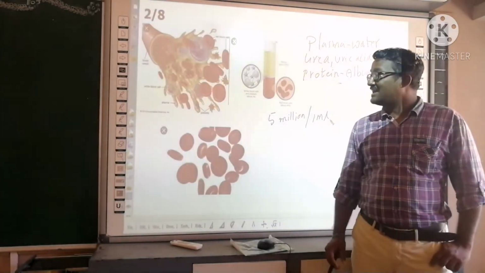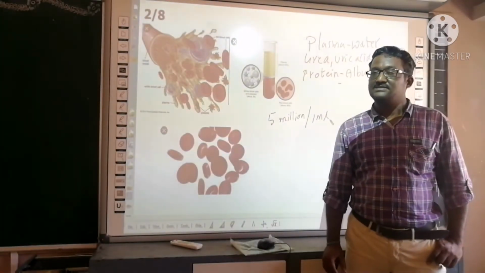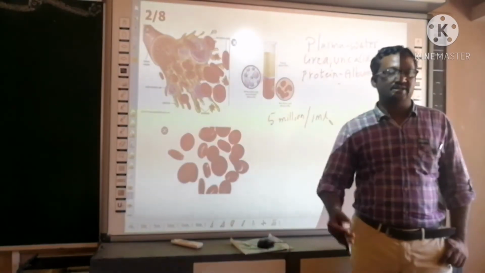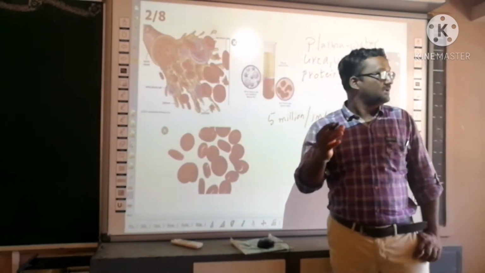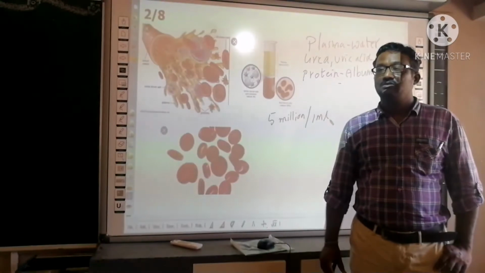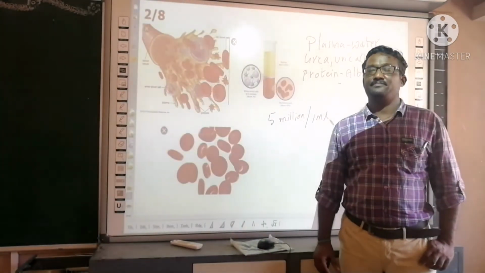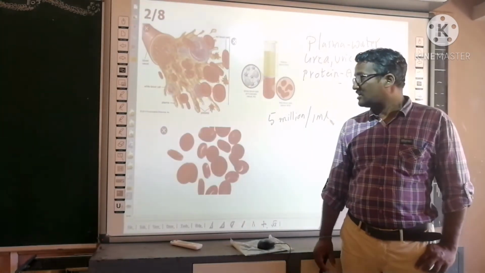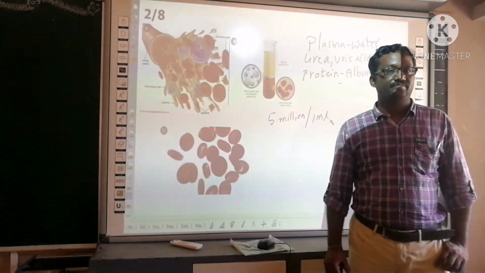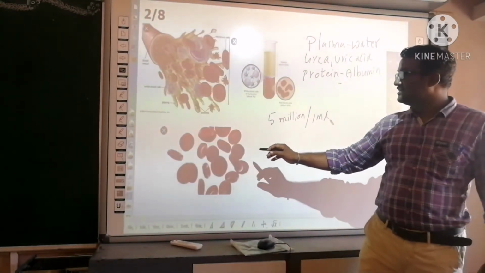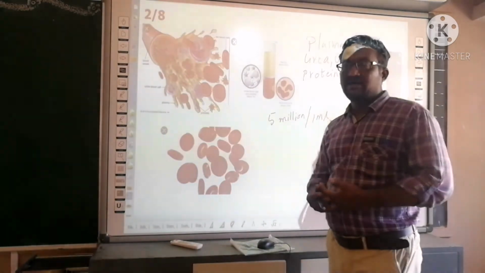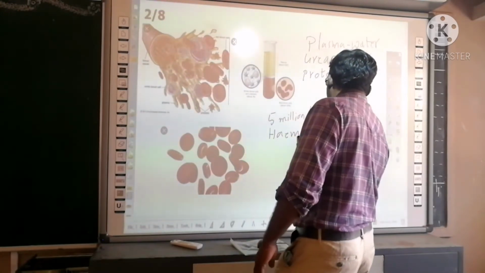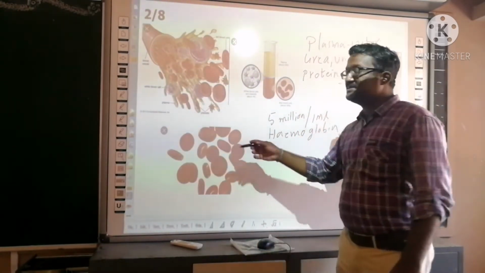Usually, cells have the nucleus. We learned in the first lesson, every cell has the nucleus. But in RBC, the nucleus is absent, except in some mammals like llama and camel. So in those animals, in the beginning, RBC have the nucleus. In all the remaining animals, RBC do not have the nucleus. RBC have a pigment, which we already discussed, that is hemoglobin. Due to hemoglobin, RBC is red in color.